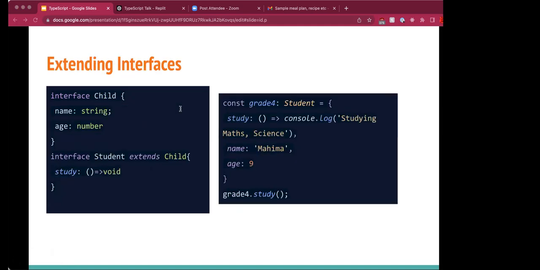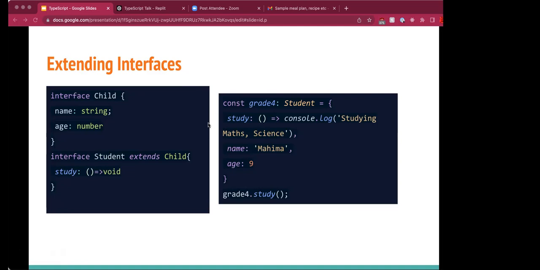In TypeScript, it's not always enough to be able to compose types together. Sometimes it is convenient to copy all the type members from one type into another type. We can do this with the extends keyword. Using extends can help us organize our code by abstracting out common type members into their own interface, then copying them into more specific types.